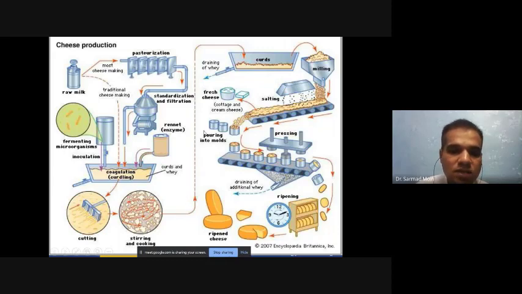Then after the cooking, we put it into a very big vat of curd, where we drain it out. The filter allows only liquid to pass out through this drainage system. Then you have the solid part, the solid curd, and you have to do milling. Milling will crush it into small pieces, and at that time you mix in the salt, so that you can enhance the flavor of the curd.